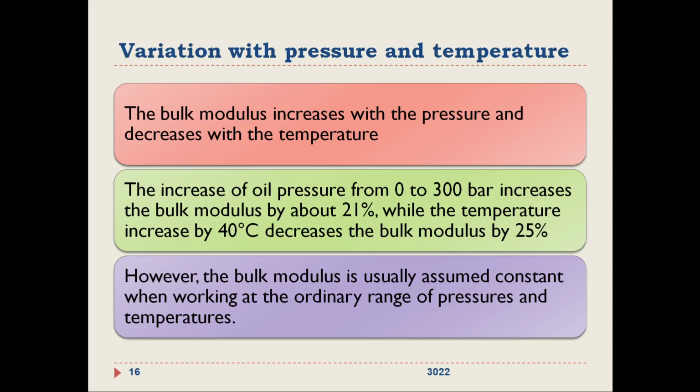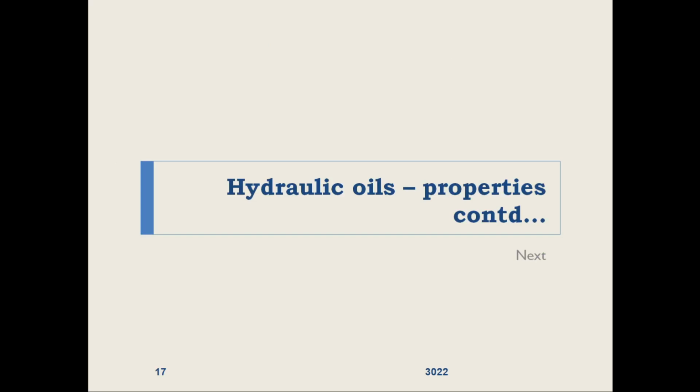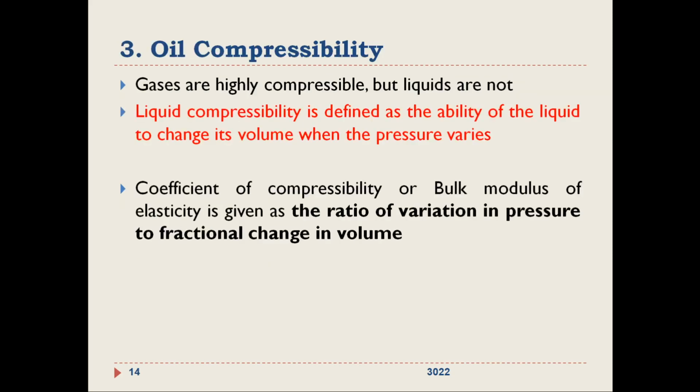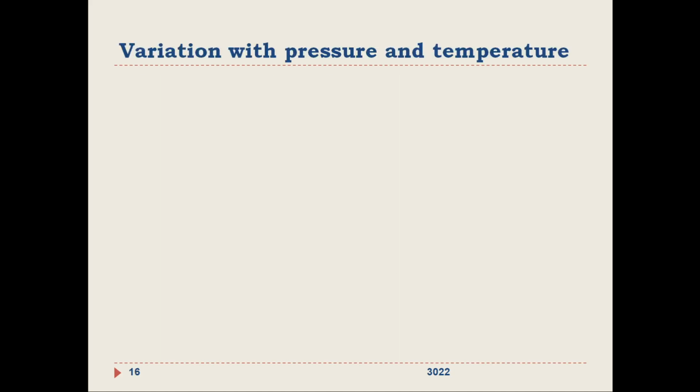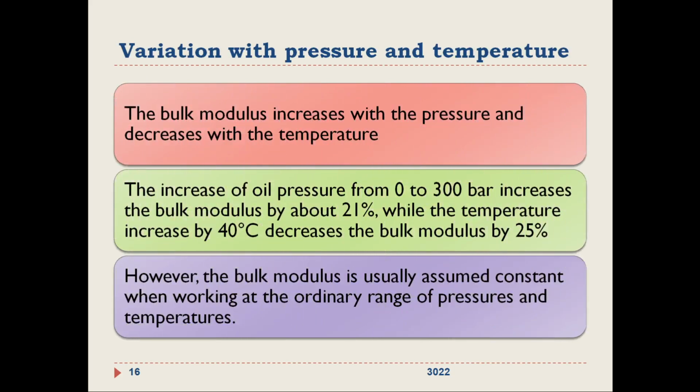However, this coefficient of compressibility is usually assumed constant when working at ordinary range of pressures and temperatures. So this variation of the bulk modulus of elasticity needs to be considered only when we are operating in a varying range of pressure and temperature. Usually this is assumed to be constant. So we have discussed three properties: viscosity, density, and compressibility. We will continue the discussion on the properties of hydraulic oils in the coming session.